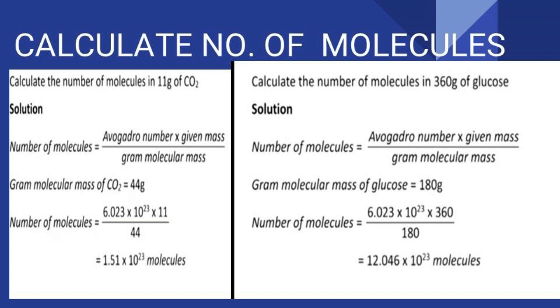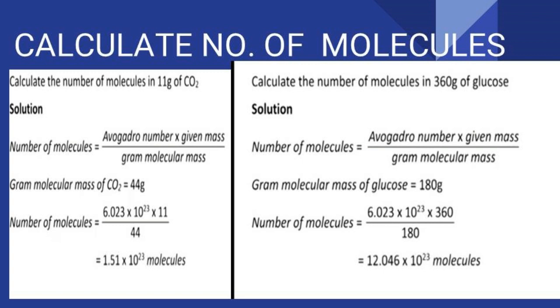So number of molecules is equal to Avogadro number, 6.023 into 10 power 23, into given mass. The question gave 11 grams. So substitute 11 divided by gram molecular mass, 44. If you substitute and cancel, we will get 1.51 into 10 power 23 molecules. Keep 10 power 23 as it is. 11 ones are 11, 11 fours are 44. If you divide 6.023 by 4, you will get the answer 1.51 into 10 power 23 molecules. Don't forget to put the unit, molecules.